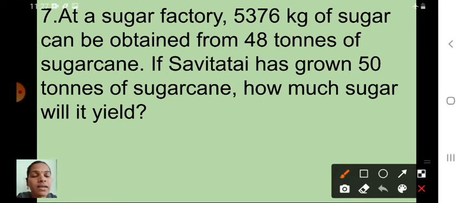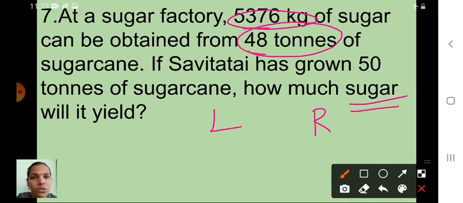Here, which one are they asking? Yes, how much sugar? So that sugar amount will come on the right hand side. And what will come on the left hand side then? Yes, the tons of sugar cane.